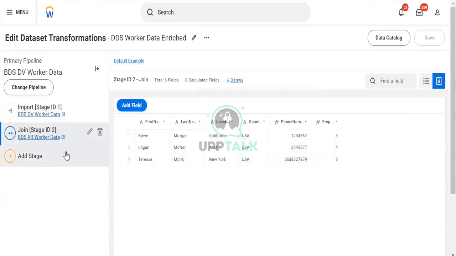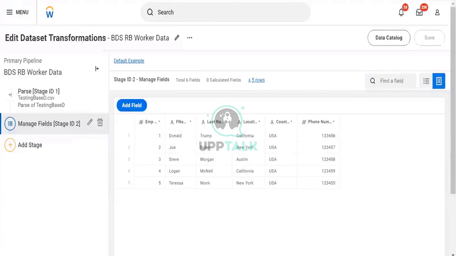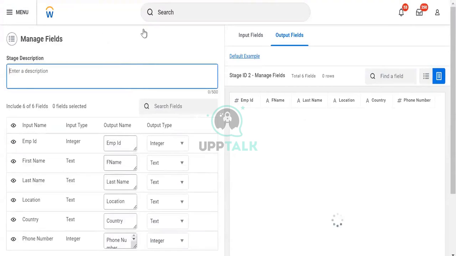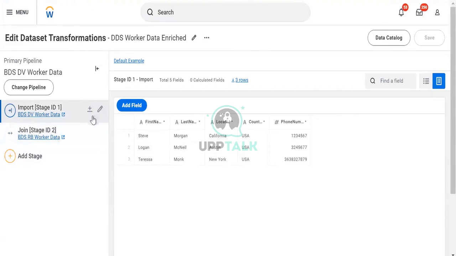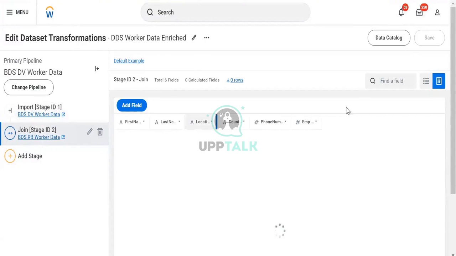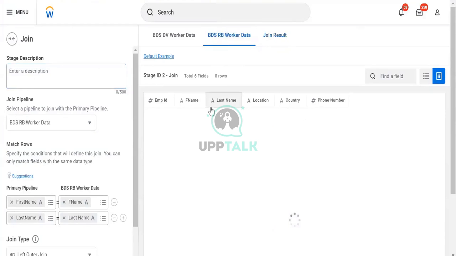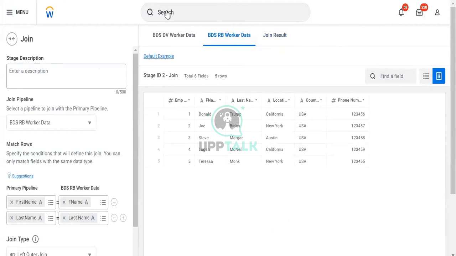In general, does the shared data set automatically refresh, or how does it work in general scenarios? Yes, as you saw, I went to manage fields and updated the name. First name is fname and I saved it. When I reload it, the new name got updated over here, you can see. And if I open this, go to edit and go to the SDS hub, the name is showing. It works immediately.